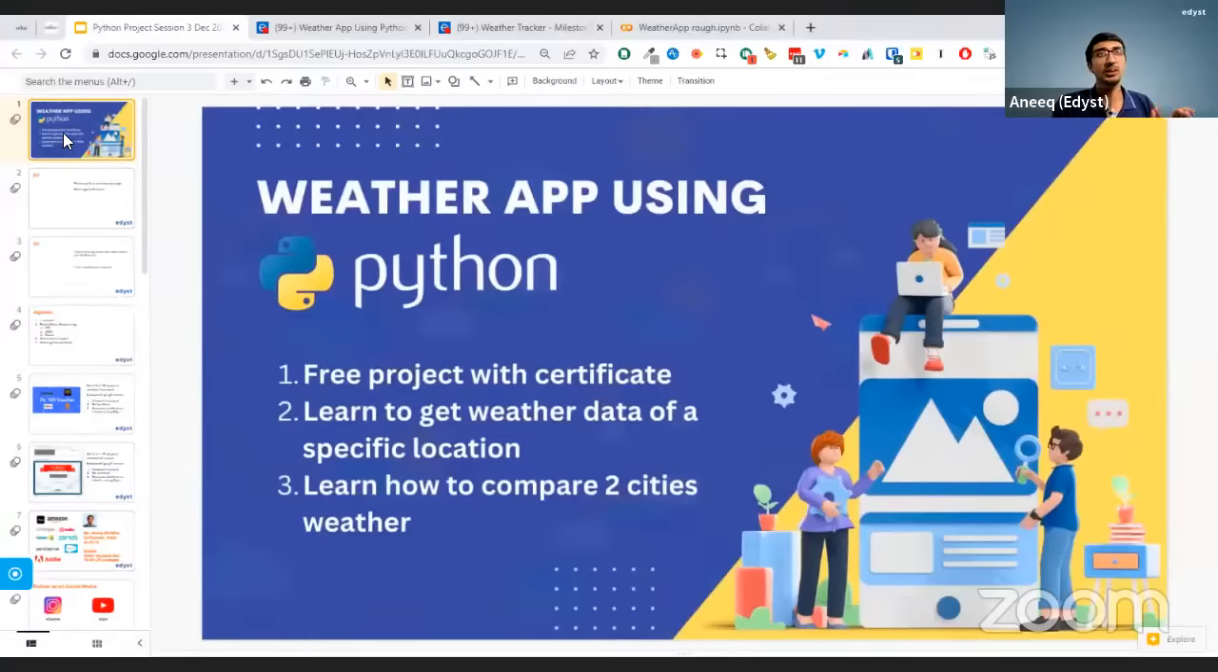So the project is all about using Python. You'll get a free certificate. You will learn how to query weather data. Now, the point here is that querying weather data is just one part. You can use the same knowledge that you have here to do multiple things. You can get multiple things done on Python using the same concept. So I want you all to learn how we are actually doing that.